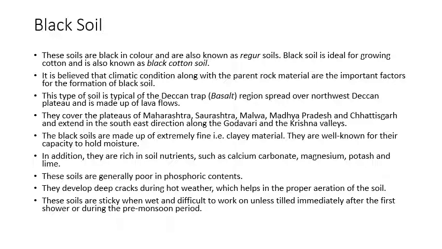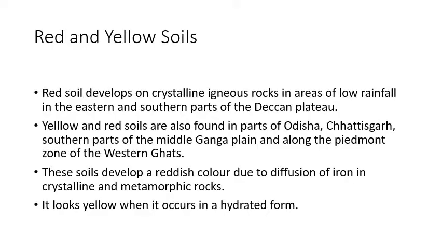Let's move ahead and talk about red and yellow soils. Now children, red soils develop on crystalline igneous rocks. Now you know these are primary rocks. What are igneous rocks? These are primary rocks. Now what does it mean? These are the rocks that get formed due to the solidification of lava.